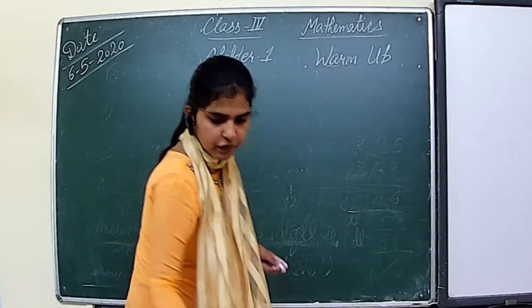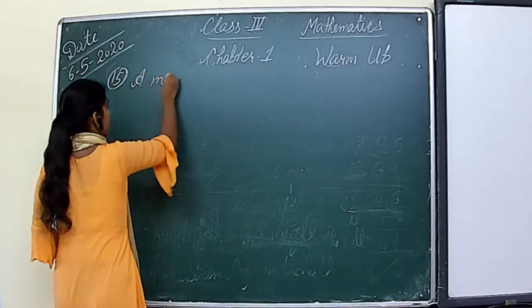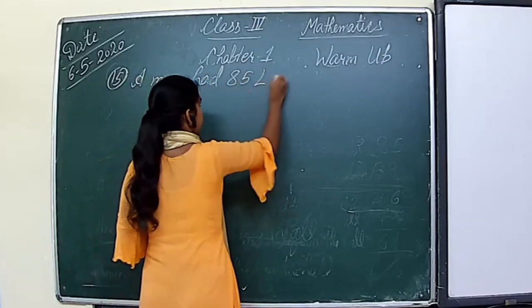Question number 15. A man had 85 liter milk.